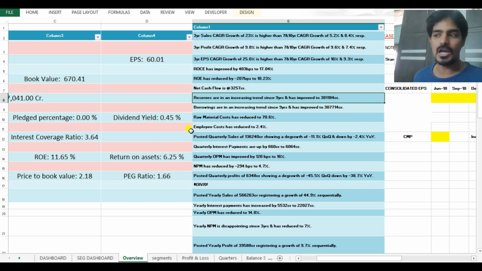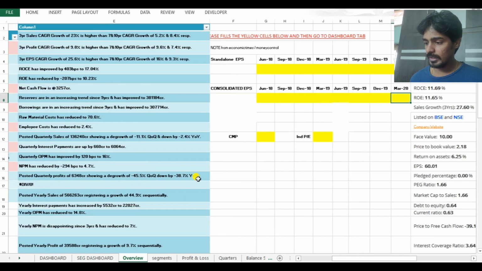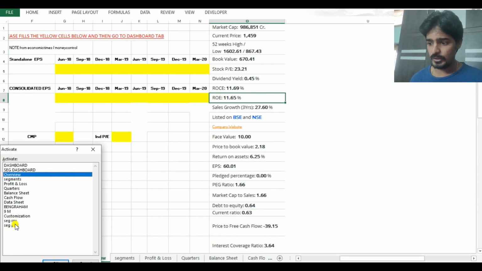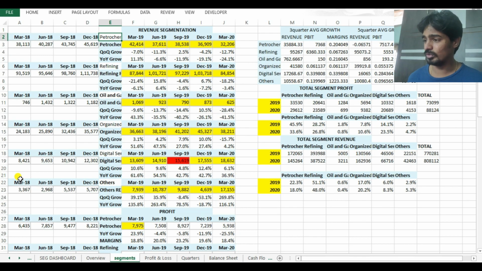Instead of looking at every chart, I just wanted to see on one page what that company is actually about. And for that reason, I have made this one. This is the only data that you need to enter. And there is also one more. If you want, you need to enter the segment revenue and the segment PBIT as well. So this does many calculations, and it will give you the total segment profit. And yeah, it gives you basically a chart.